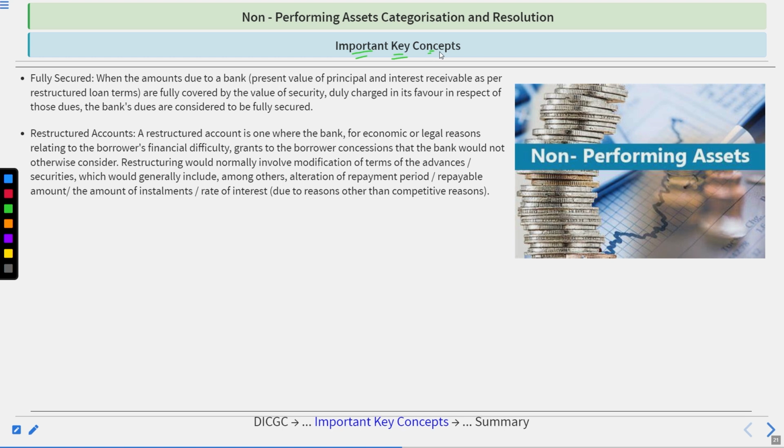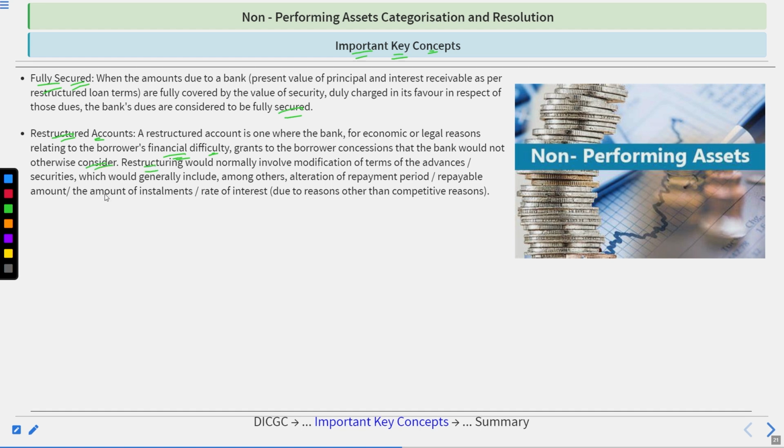Now the important key concepts we talk about. Fully secured: when the amounts due to a bank, the present value of principal and interest receivable as per restructured loan terms, are fully covered by the value of security duly charged in its favor in respect of those dues, the bank dues are considered to be fully secured. It means the bank will recover it. Restructured accounts: a restructured account is one where the bank, for economic or legal reasons relating to the borrower's financial difficulty, grants to the borrower concessions that the bank would not otherwise consider.